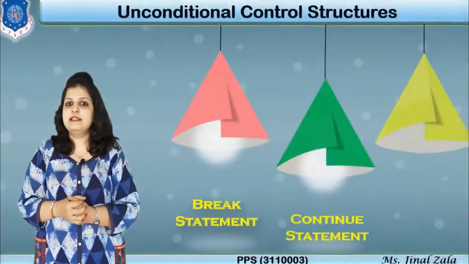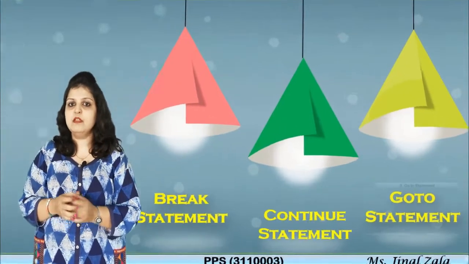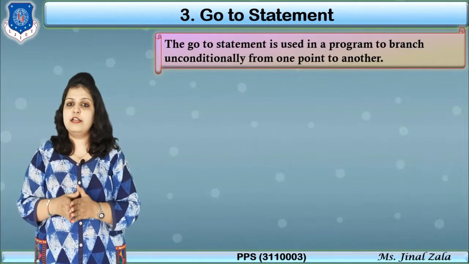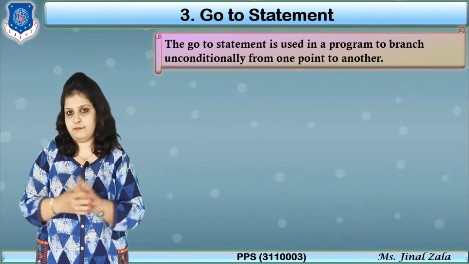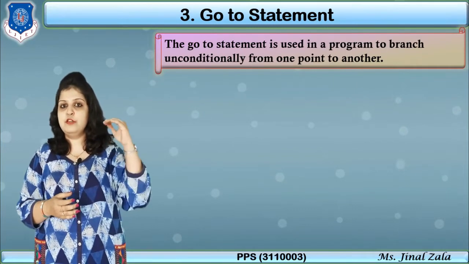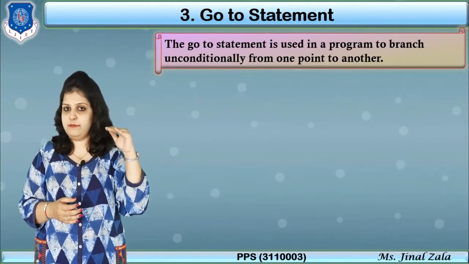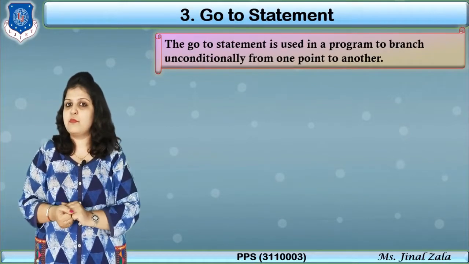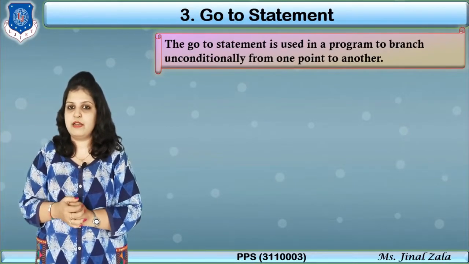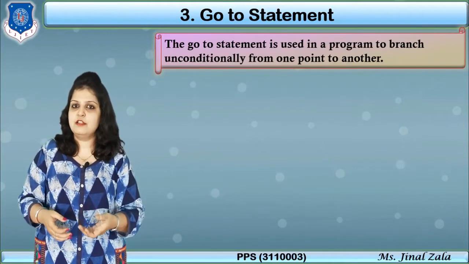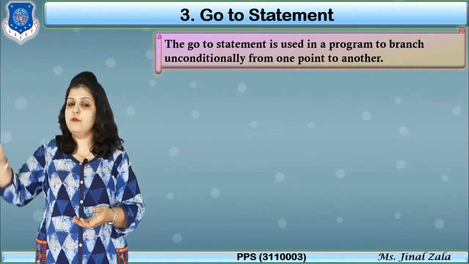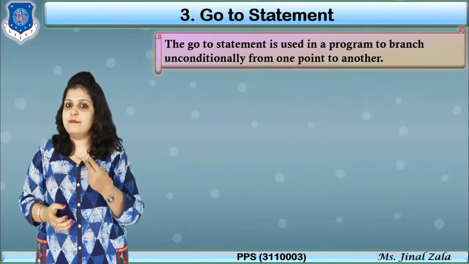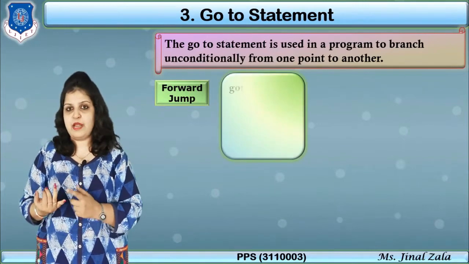And last is the goto statement. So the goto statement is used in a program to jump unconditionally from one place to another place. Suppose you are right now on the third statement and you want to jump directly to the 10th statement, then it is possible using the goto statement. And the same way, suppose you are on the 10th statement and again you want to jump to the third statement, then it is possible.